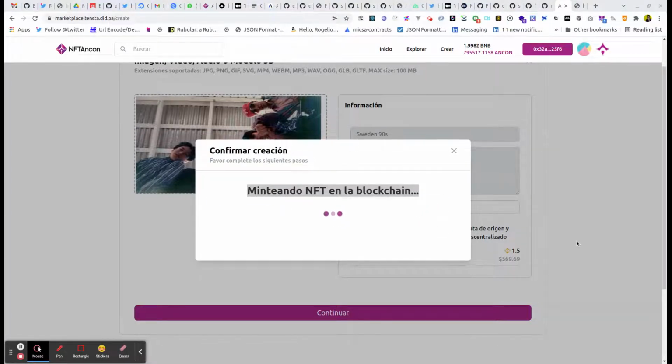Okay, now we're going to mint the token. So the first step was to upload the image to web3.storage, then create the off-chain metadata. That's the reason we signed that. And thereafter, we are tokenizing the metadata. So there are three steps that involve two off-chain storage like IPFS, and the second usually is Ancon, and then the third is a blockchain